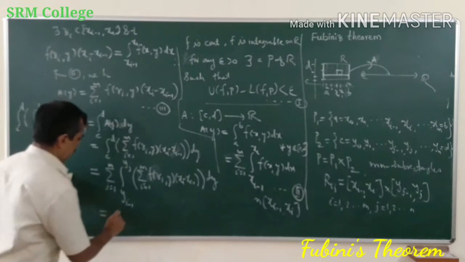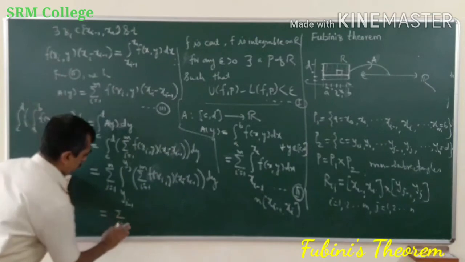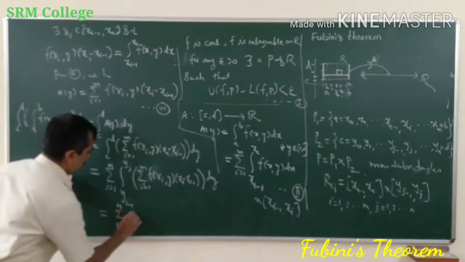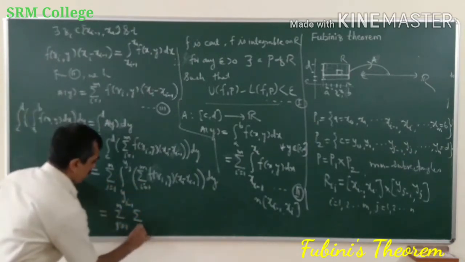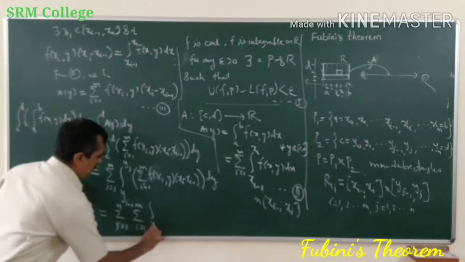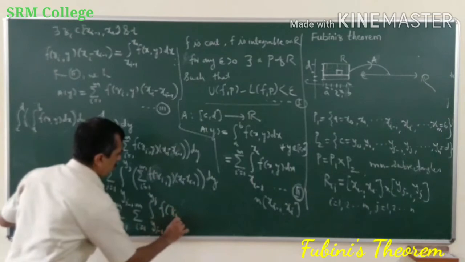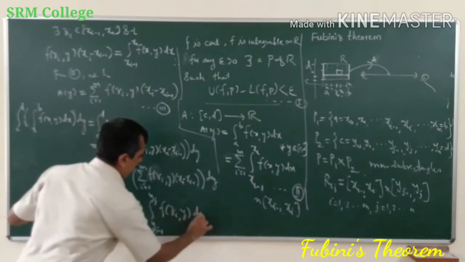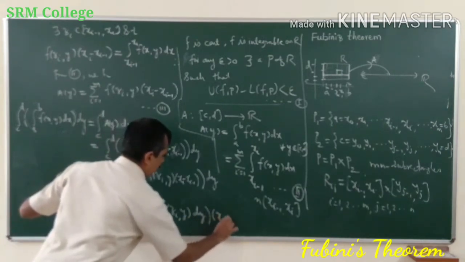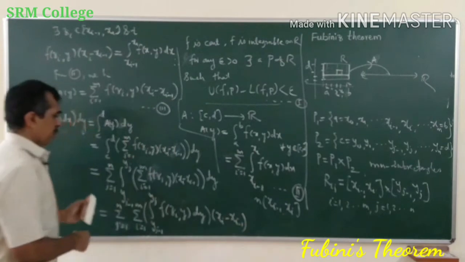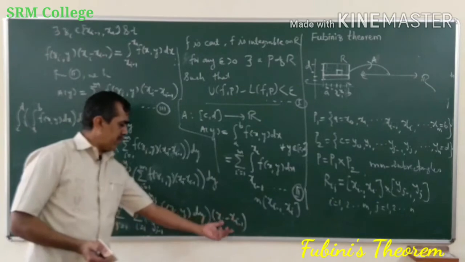So this is summation over j is equal to 1 to n, because integral of sum is sum of integral, so i is equal to 1 to n, integral yj minus 1 to yj f of zi by dy. Okay, we will write it properly into xi minus 1, because this is a function of y now, therefore this xi minus 1 is a number, it has nothing to do with this.